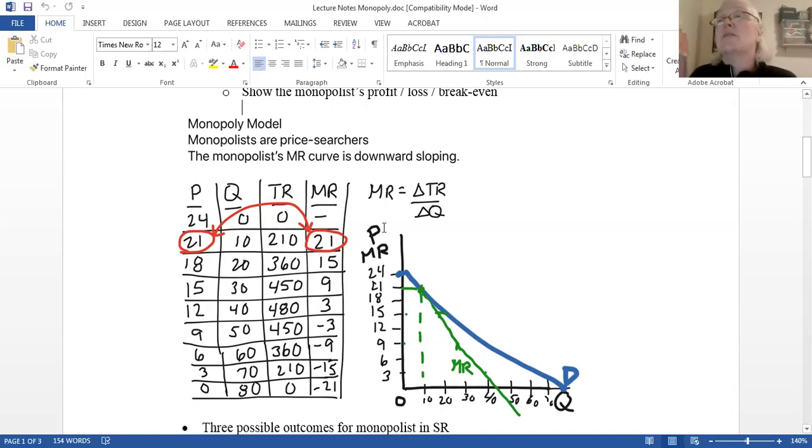All right. So marginal revenue, change in total revenue divided by change in quantity, but my change in quantity is 10. So from 0 to 10, and you always go as your quantities go up.